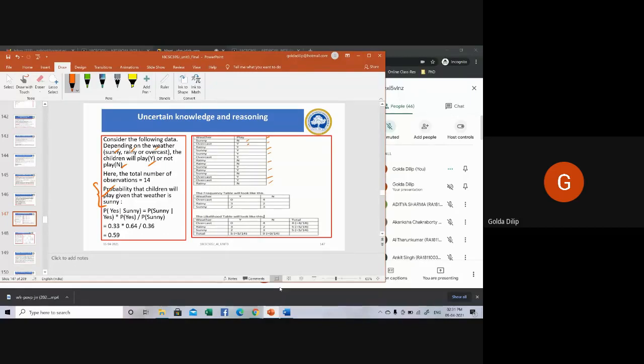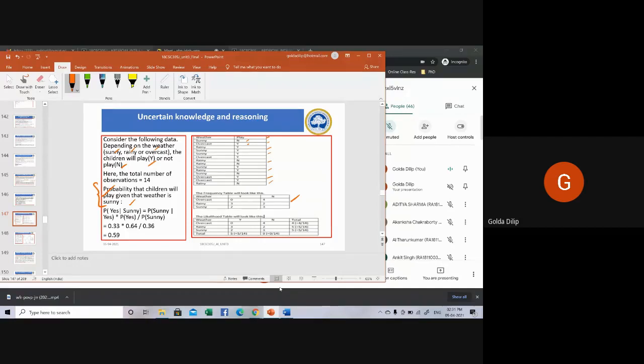That's what is represented by the conditional probability. P of S given sunny is equal to P of sunny given S multiplied by probability of S divided by probability of sunny.